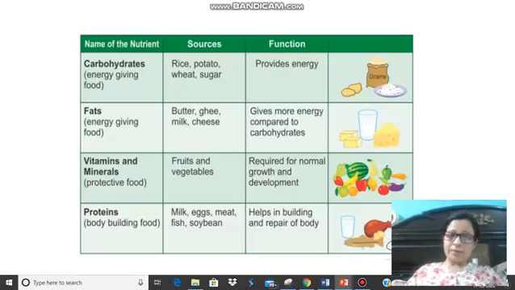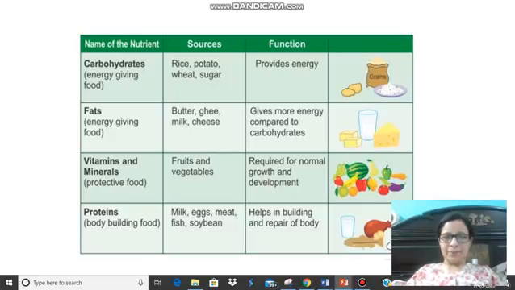And we also receive energy from the fats like butter, ghee, milk, and cheese. Both of them give us energy. However, fats give us more energy compared to the carbohydrates, right? So since both these nutrients give you energy, we call them energy giving foods.